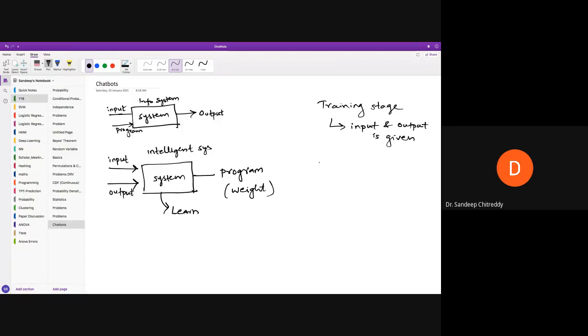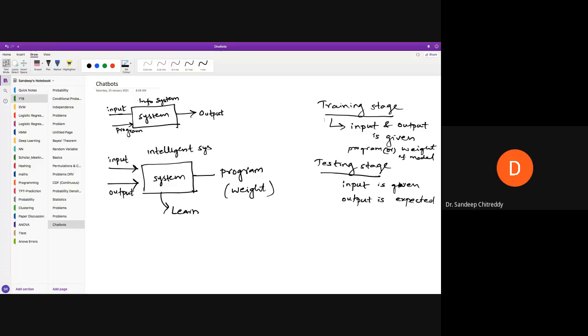And in the testing stage, you give input and what you expect is output. In the training stage, what you expect is the program or weights of the model. You can say it this way. This is the testing stage and this is the training stage.